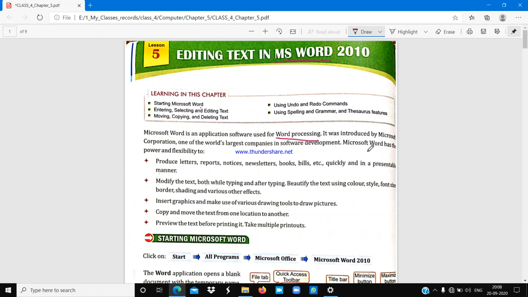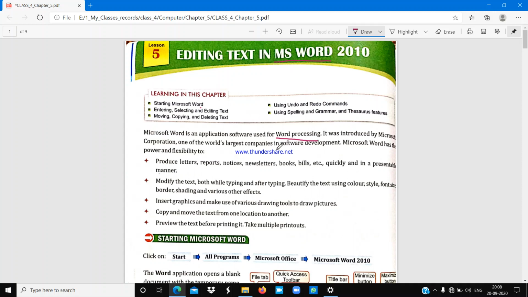As you know, Microsoft Corporation, or Microsoft, is the company which was developed by Bill Gates. So who is the developer of Microsoft? You already know about this, Bill Gates. Okay, Bill Gates is the founder of Microsoft.